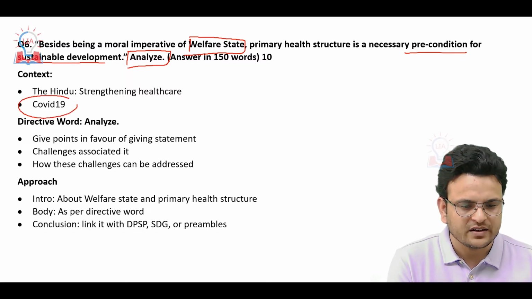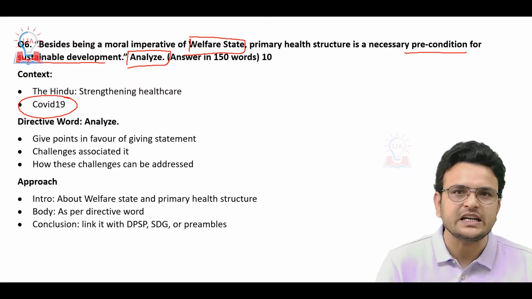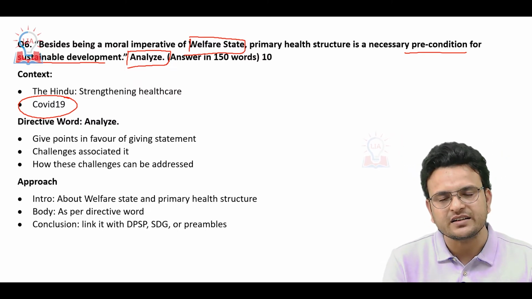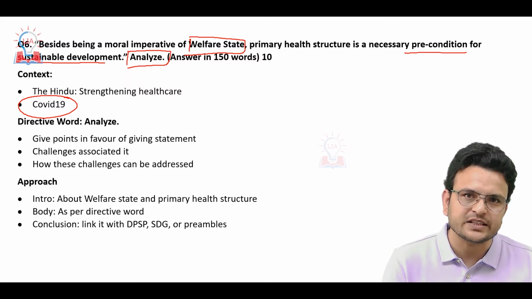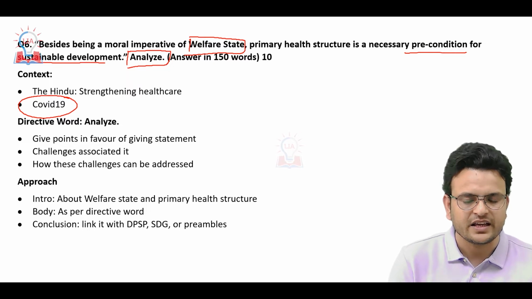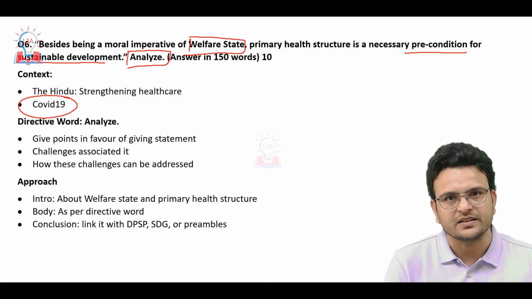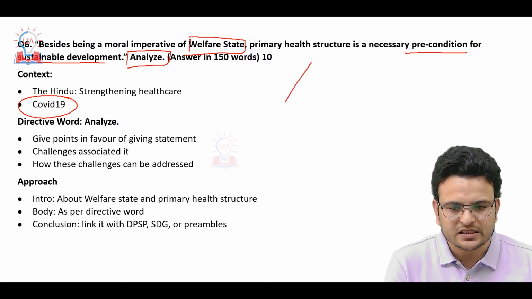We have COVID-19, and in COVID-19 we have seen multiple challenges the health structure in India is facing, and then in The Hindu also we have seen various articles regarding the health structure in India. In the health structure you have seen the role of primary health care. If you see, maximum people depend on primary health care.